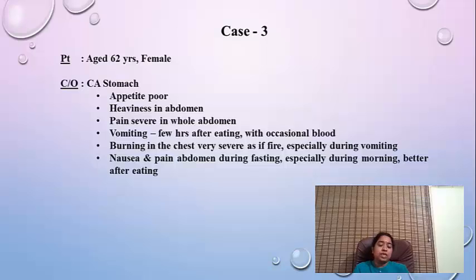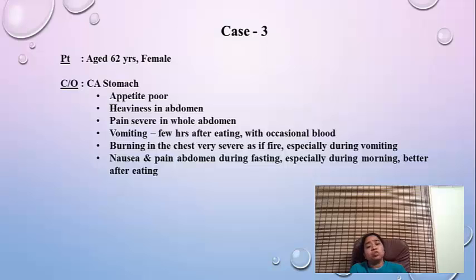Otherwise, generally he didn't have that vomiting and nausea, and there was also severe pain in the abdomen, especially when he was fasting, that is, when he had not eaten anything. He was in a position where he could not eat anything, nor could he stay without eating. If he didn't eat and fasted for a long time, there was a lot of nausea and severe pain in the abdomen.